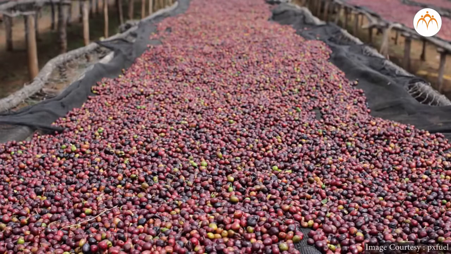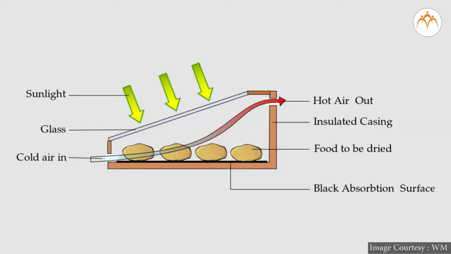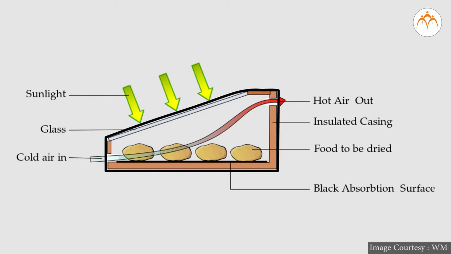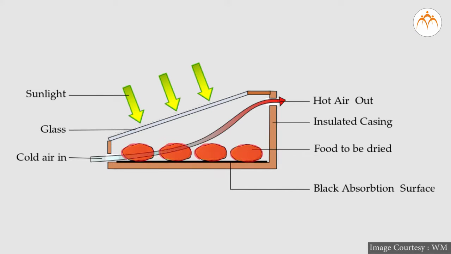I have earlier told you about sun drying method, but nowadays there are solar dryers designed for drying of food items to be stored. In solar drying, there are enclosed chambers. Food material to be dried is stored in these chambers and air in the chamber is heated using sun rays. Finally, food items get dried.